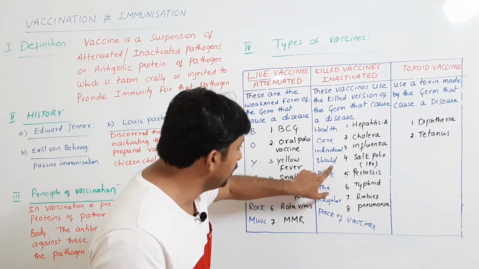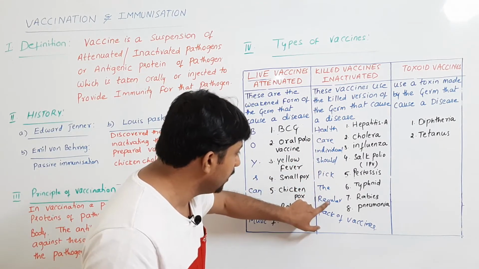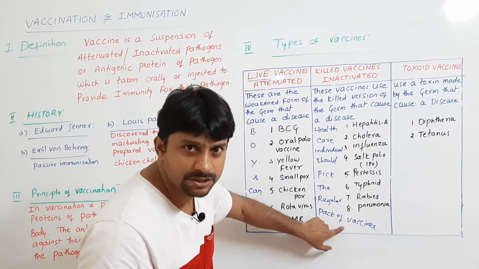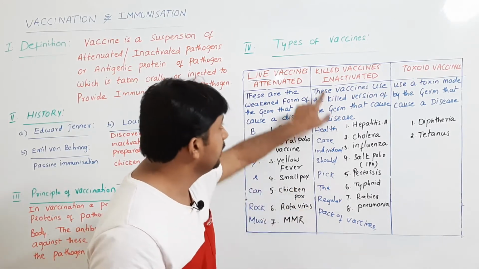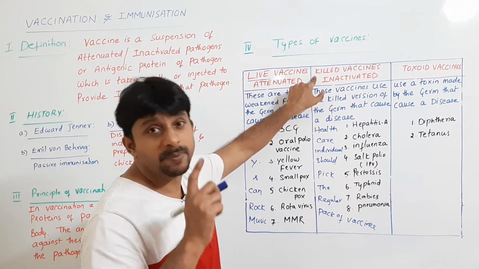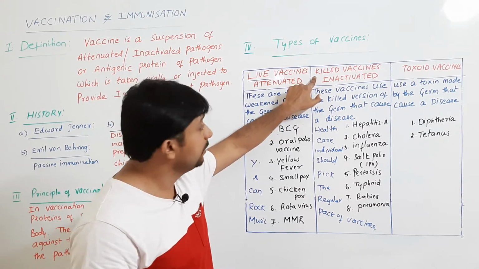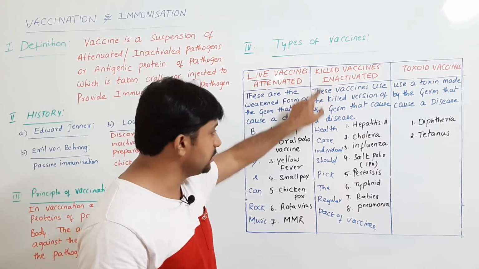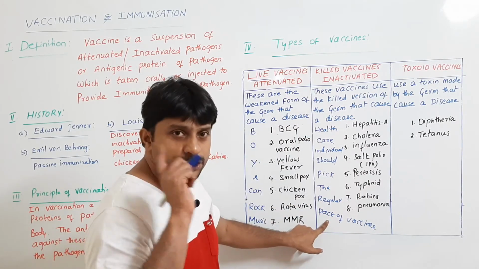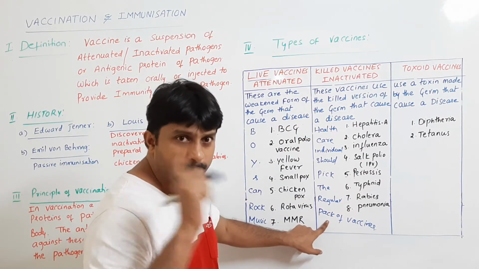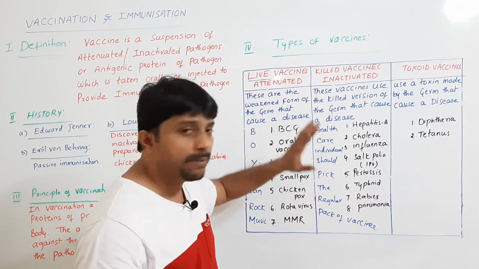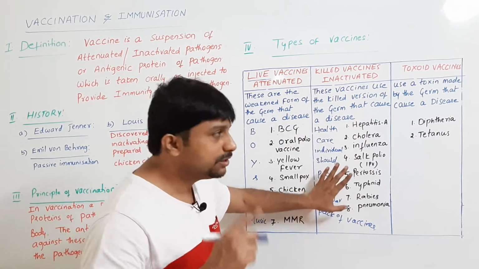Healthcare individual should pick the regular pack of vaccines, or else it can kill the patient. Clear? So remember, for killed vaccines, healthcare individual should pick the regular pack of vaccines. Remember it this way. So these 8, got it.